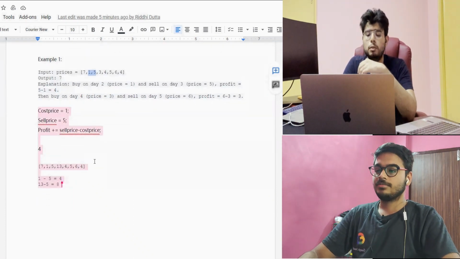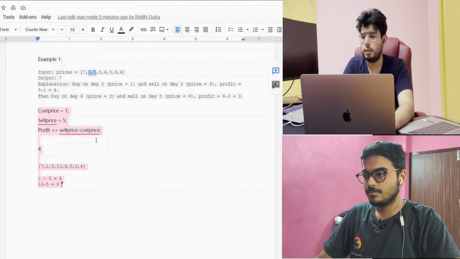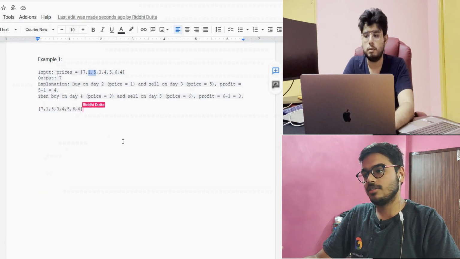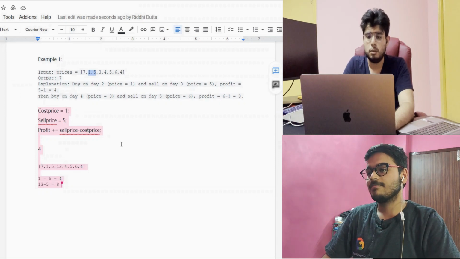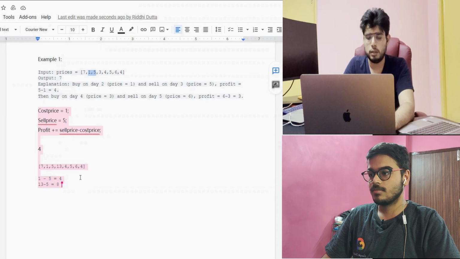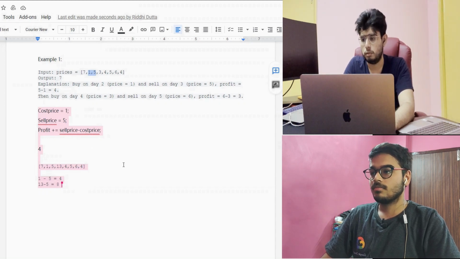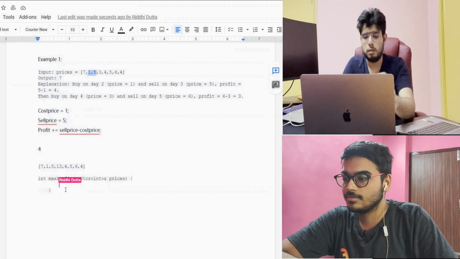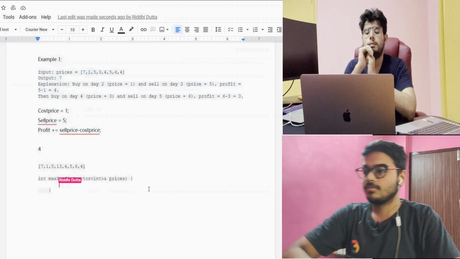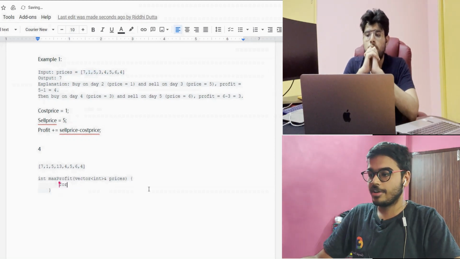Yeah, sure. Which language do you prefer: C++, Java, Python? C++. Okay. So I will just paste the code snippet, the function, or you can create your own function, whatever it is. So do you want me to paste my function, or are you okay to use your function? Yeah, you can. Okay, let's paste this. Write your code over here. Okay.